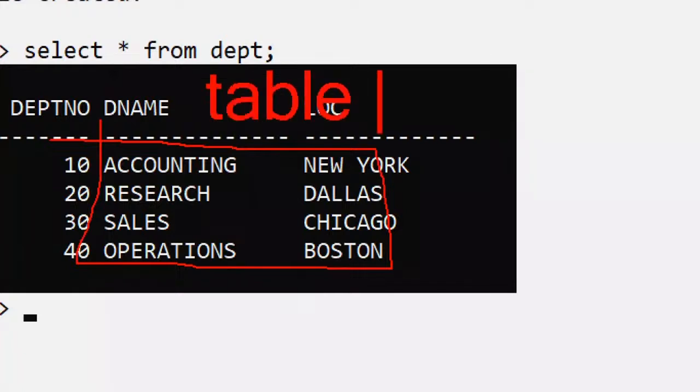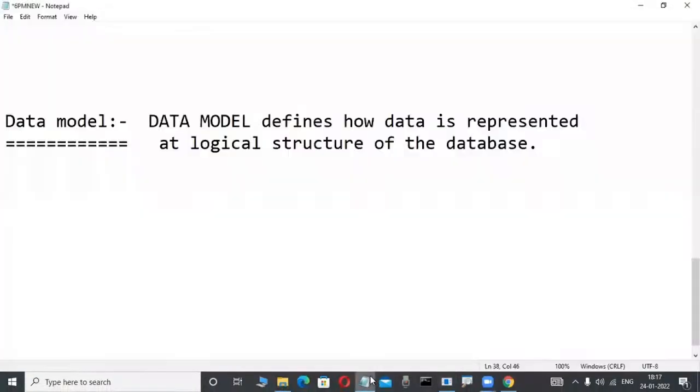Nowadays, that is also called two-dimensional tables. But before 1970, this data model was not there. The hierarchical data model, the network data model, and some other data models were there, with software like IMS and IDMS. In those days, these were the types of software available.